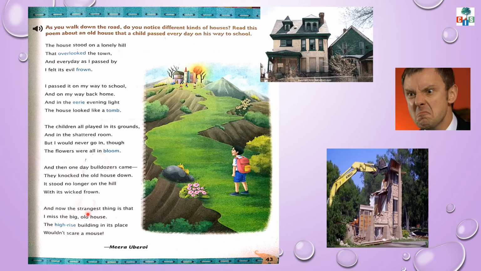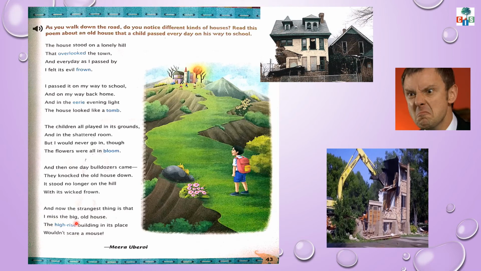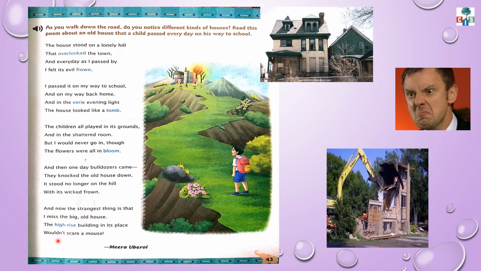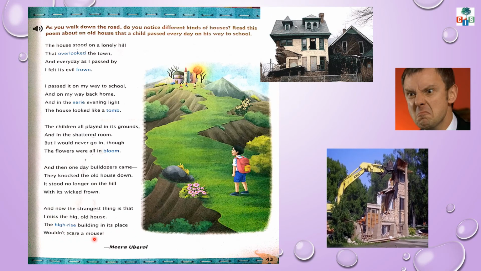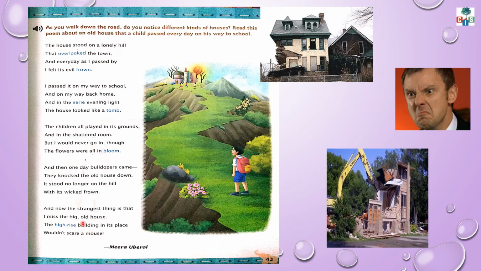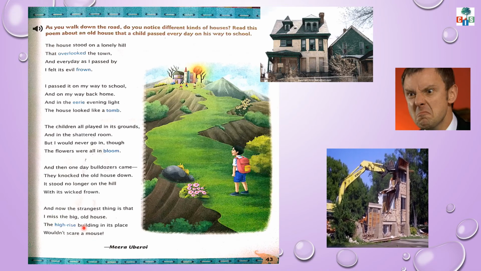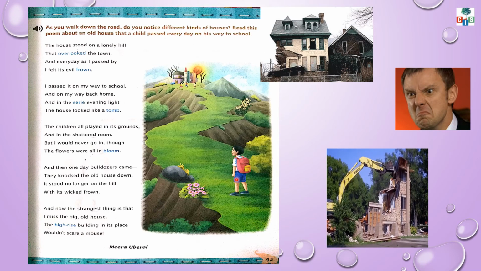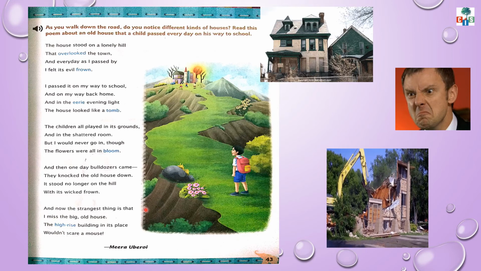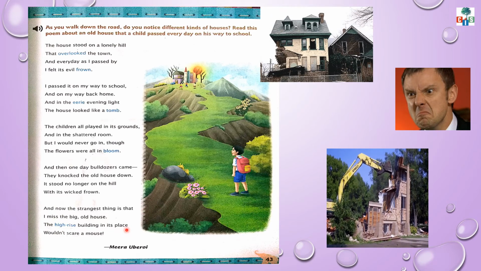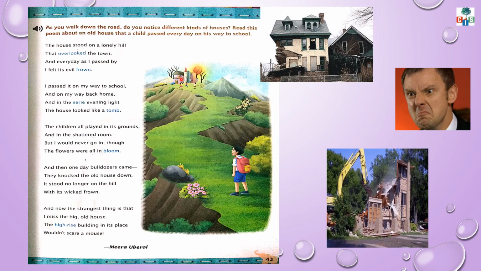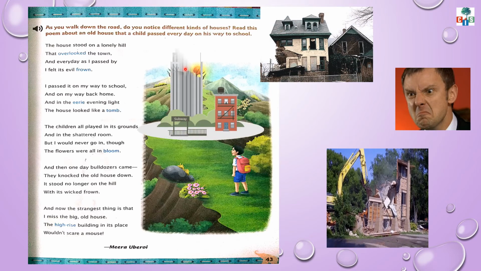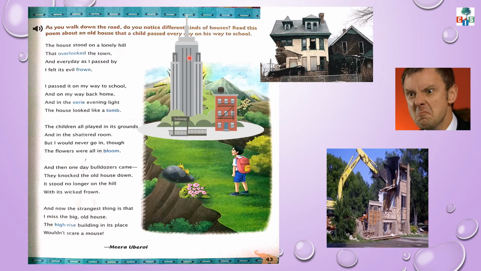And now the strangest thing is that I miss the big old house. The high-rise building in its place wouldn't scare a mouse. Now children, in this last stanza, the poet wanted to say that this child misses that old big house, and at the same time he feels relief, because now that old house would not scare him, and in that old house's place a high-rise building was built.